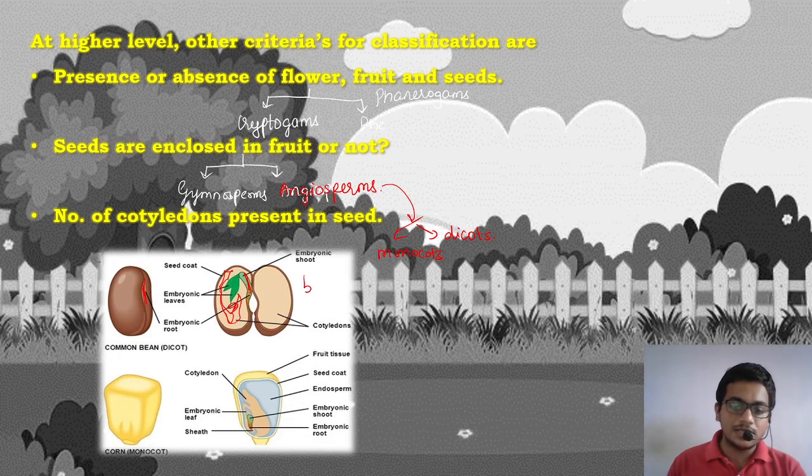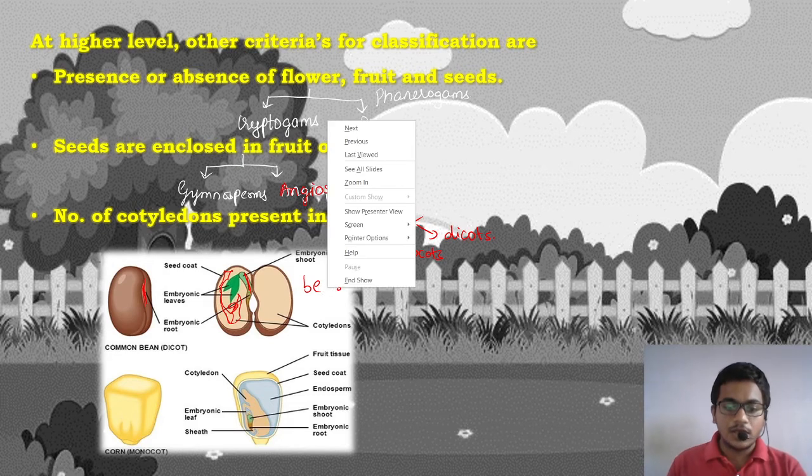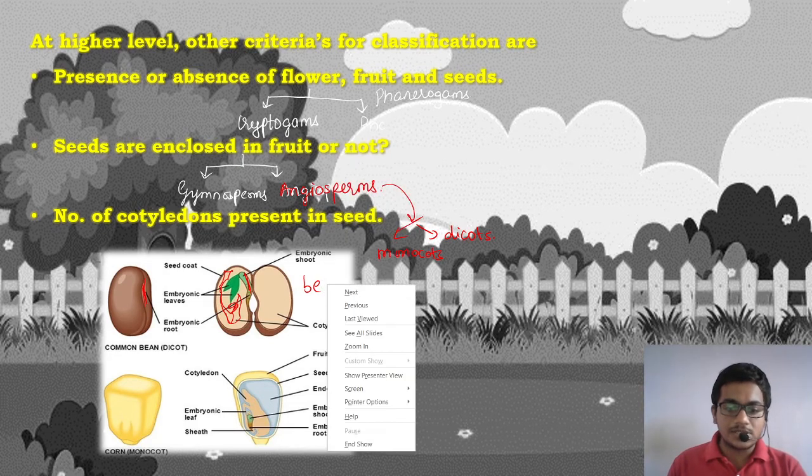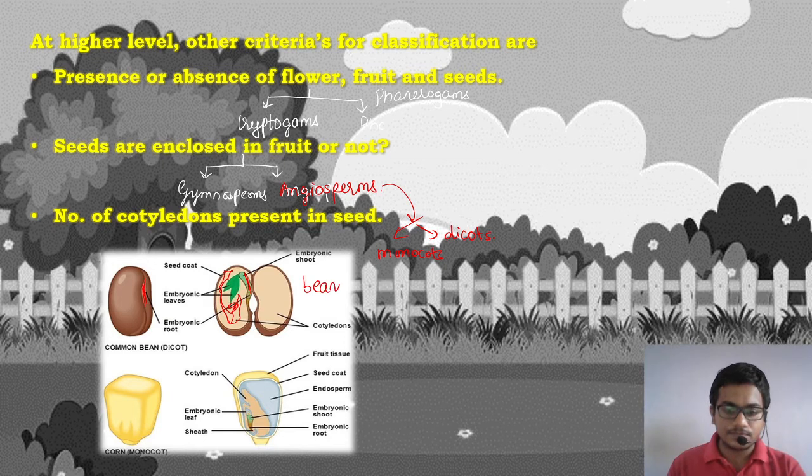Examples of these are any kind of beans, pulses, etc. An example of a monocot seed which I am giving is maize. Maize is generally called makka in vernacular languages, and it contains a monocot seed. So these are the bases of classification of plants on a further level.